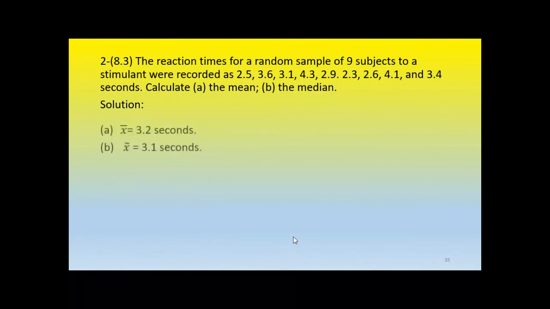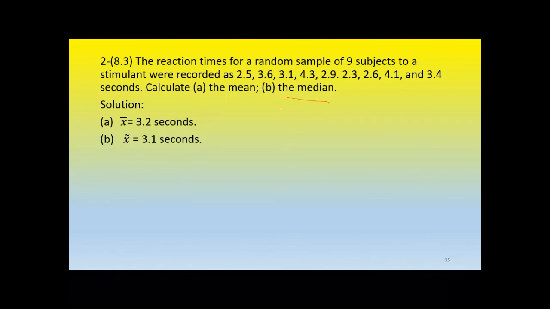The same task you should do. First arrange them in ascending order so that you can easily find the median. You are asked to find only the mean and the median. The mean, x bar, is 3.1. There are only 9 objects, so exactly the middle value will be the median. For the mean, sum them up and divide by 9. That will be done using a calculator, giving 3.2.